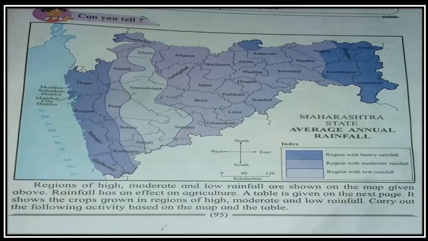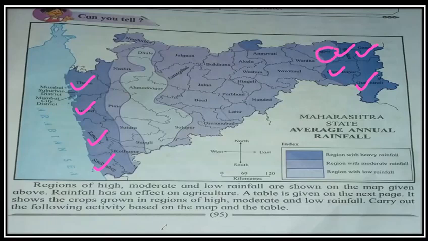Children, we know how important water is for farming. Rainfall has an effect on agriculture. Now let us look at the map. Regions with heavy rainfall are Thane, Raigad, Ratnagiri, Sindhudurg to the west. And to the east are Gondia, Bhandara, Chandrapur, Gadchiroli and a small part of Nagpur.